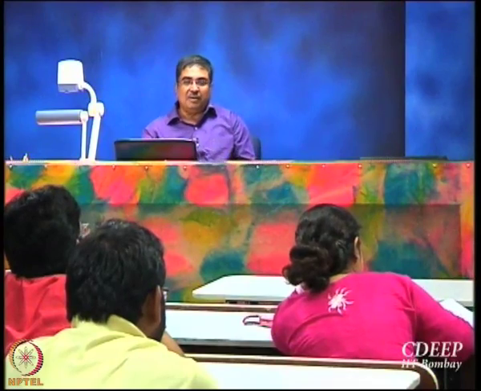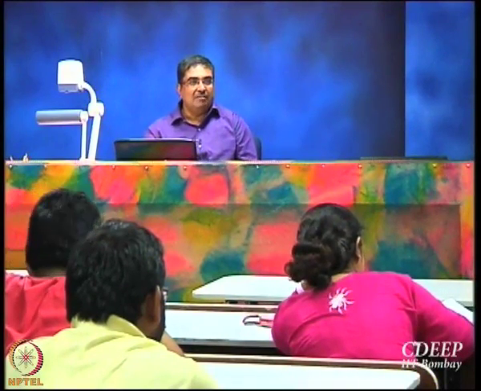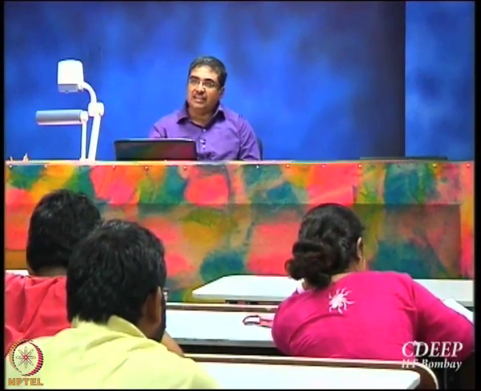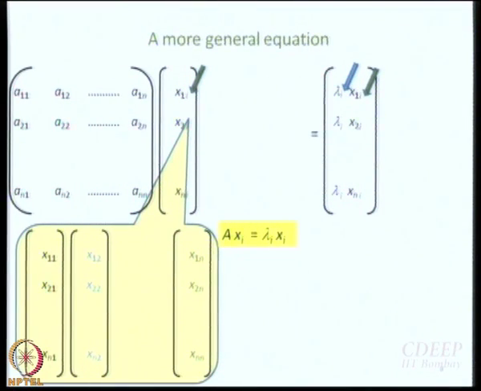Is this okay? Fine. Since it is clear, let us make it turbid once again, otherwise there is no fun. Now, what do I have? I have n number of equations. If I write it like Axi equal to lambda i xi, then for i equal to 1 to n, for each value of i there is one equation.